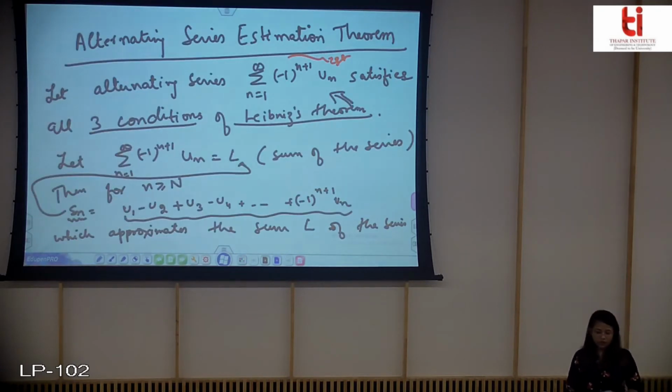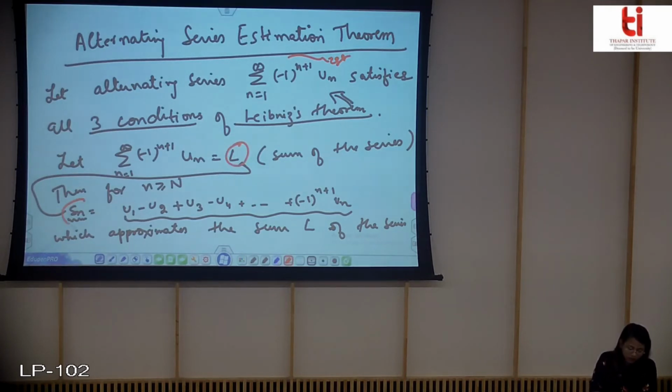See, what does this mean? Suppose that you have an infinite series, you have this sum L for the infinite series. Now you approximate it with Sn. Now if you subtract, you will get the error. Now what is the error bound? The error will always be less than the first unused term. If you have expanded it more, you must have got this sum plus minus something, and you have left this unused term.